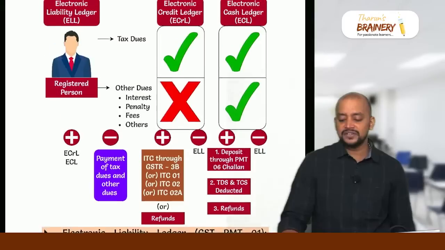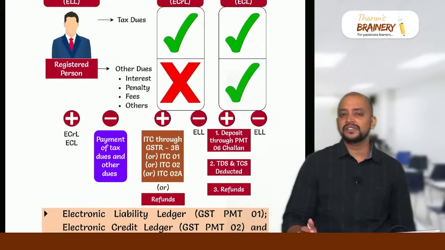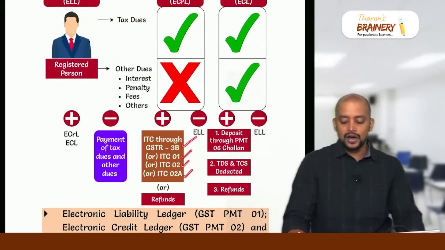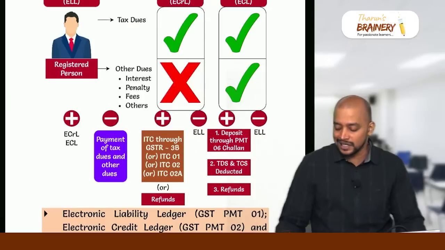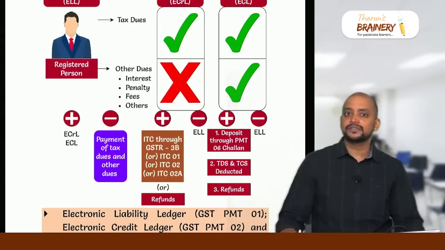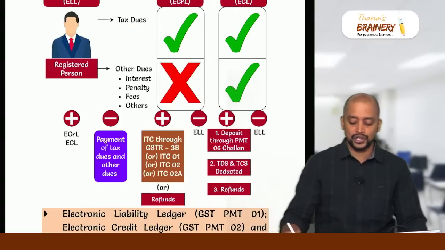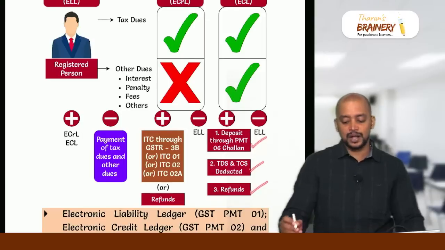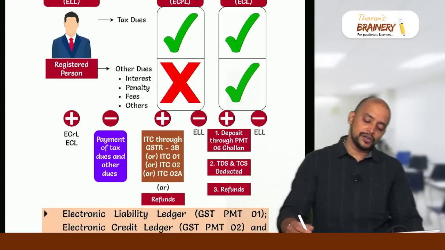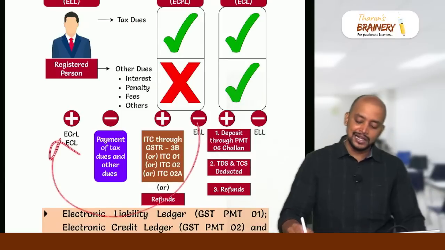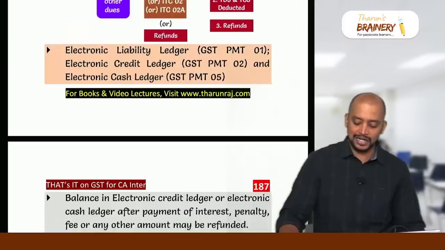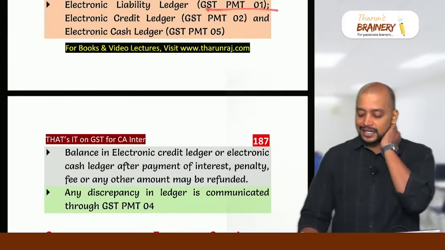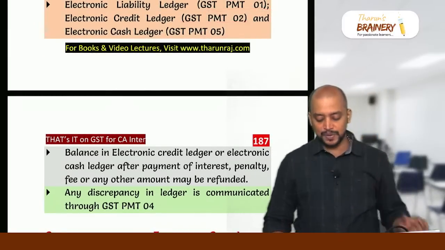Okay, how does money come into the credit ledger? Whenever we avail the ITC through 3B or ITC 1, 2 or 2A, or any refund, that will come into the credit ledger. How does money come into the cash ledger? Whenever we make a deposit into the cash ledger through challan, or TDS, TCS deducted or refunds, that will come into the cash ledger. So the outflow of the credit ledger and cash ledger is the inflow to the liability ledger. Electronic liability ledger is PMT1, credit ledger is PMT2 and cash ledger is PMT3.